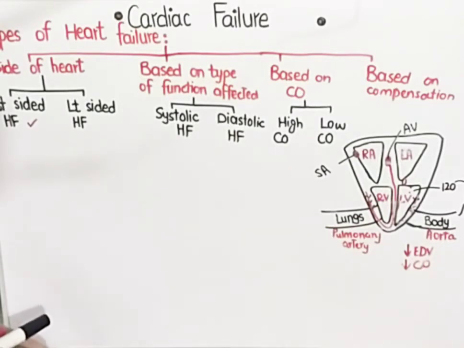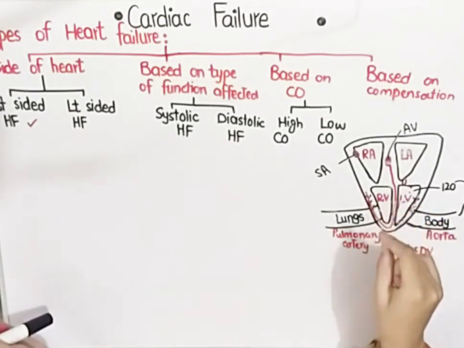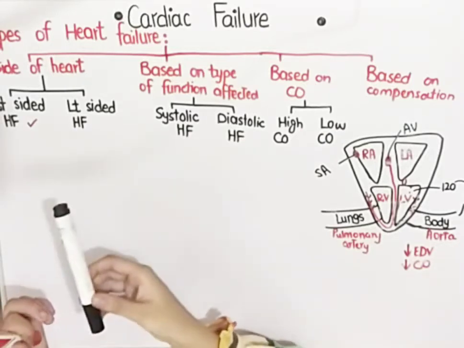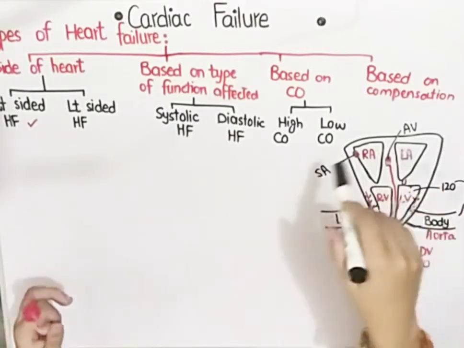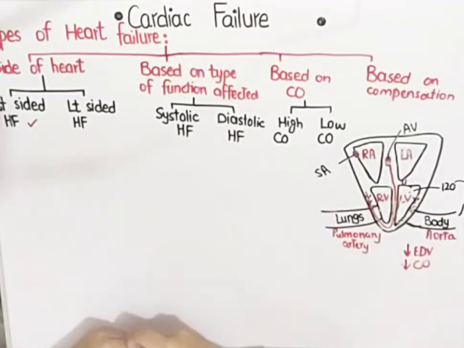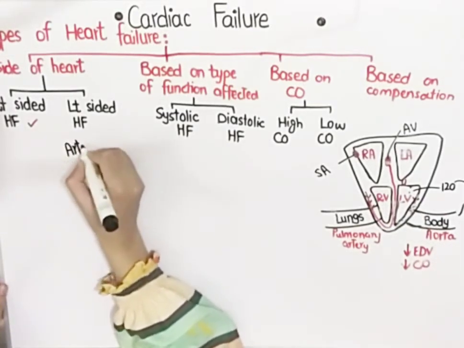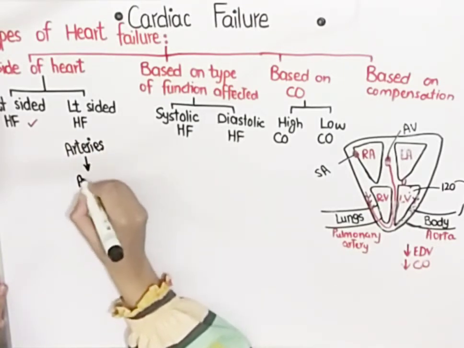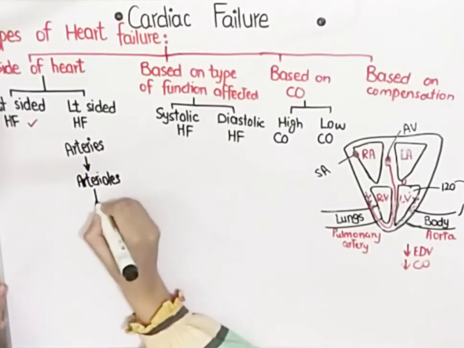Firstly, be clear that blood from the right side of the heart, from the right ventricle, is pumped into the pulmonary arteries for oxygenation. Firstly, let's draw a flow chart to understand the pathway followed in the right side of the heart. So we all know that blood from the left ventricle is pumped into the aorta and ultimately into the arteries. And from arteries the blood goes into arterioles, and from arterioles it reaches the organs at the level of capillaries.